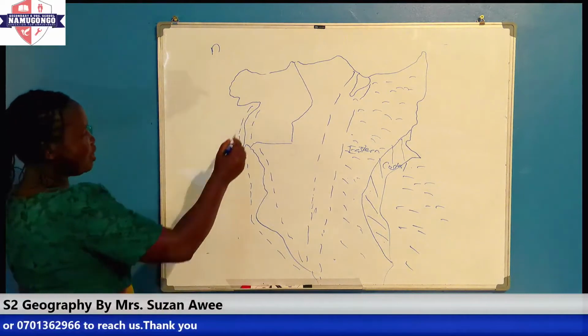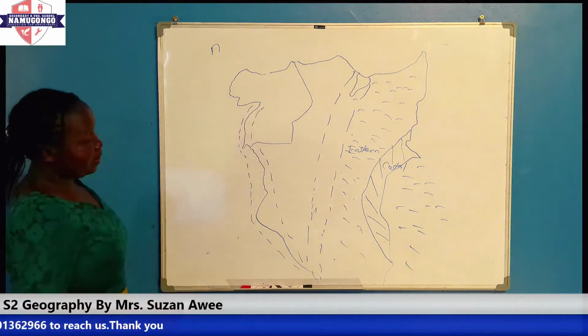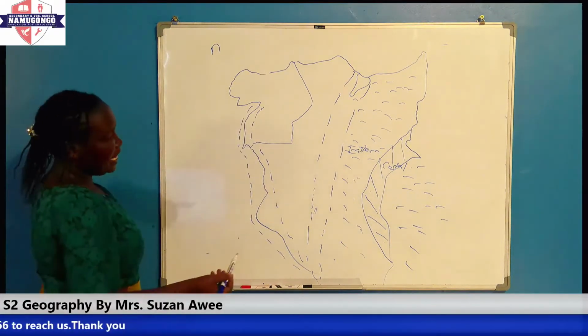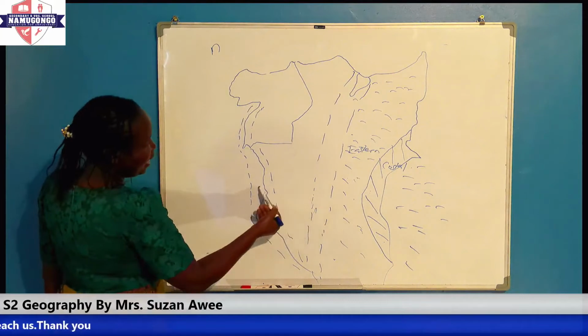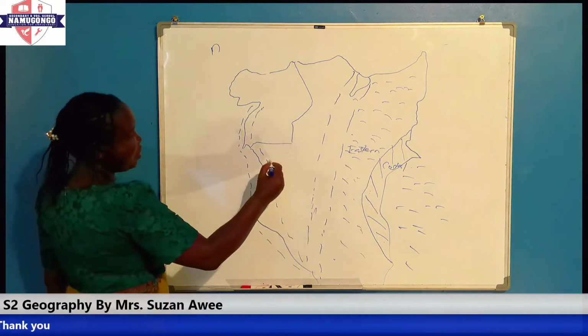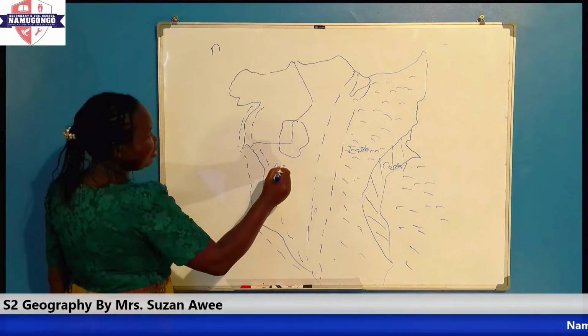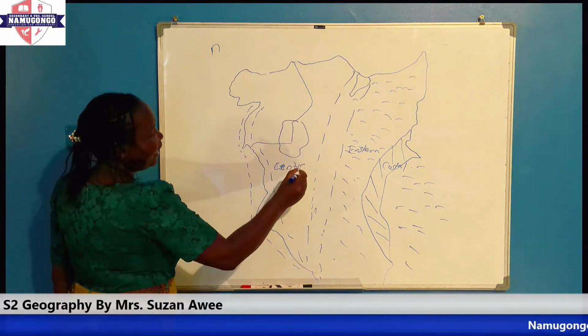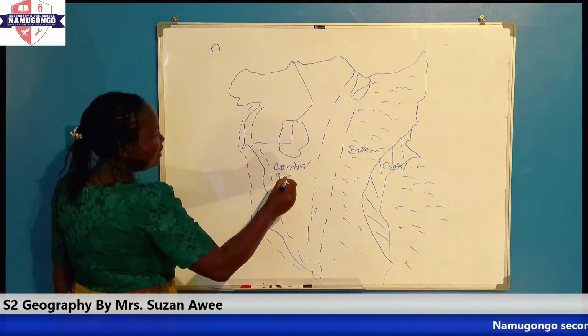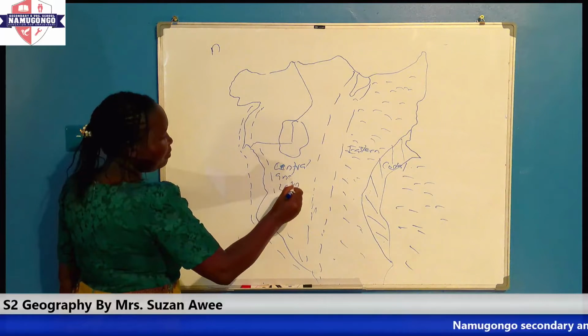That is what we call the Rift Valley. And then in between the two arms of the Rift Valley is where we find the central and Lake Plateau.